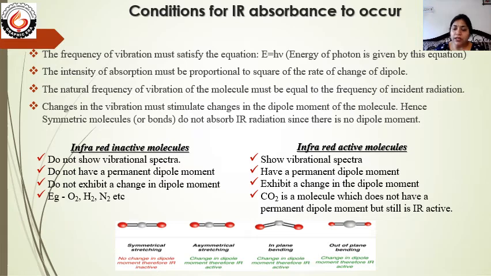Only in that case does the molecule absorb the IR radiation. If the frequency is different, maybe higher or lower, in both cases the molecule will not absorb that frequency.